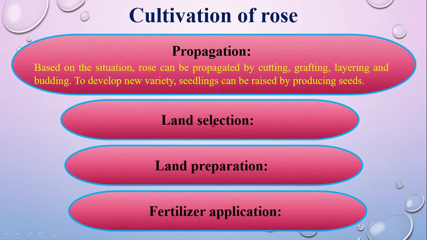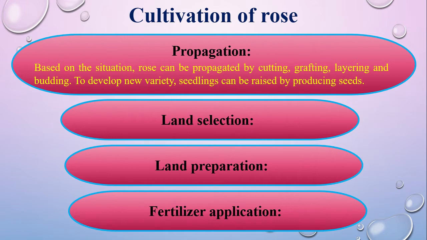Next point is land selection. Selection of land having fertile loamy soil is good for rose cultivation. In high places without shade, where there is no incidence of water stagnancy, rose grows well. Land preparation: the selected land should be made friable and level by about 4 to 5 plowings and harrowing.